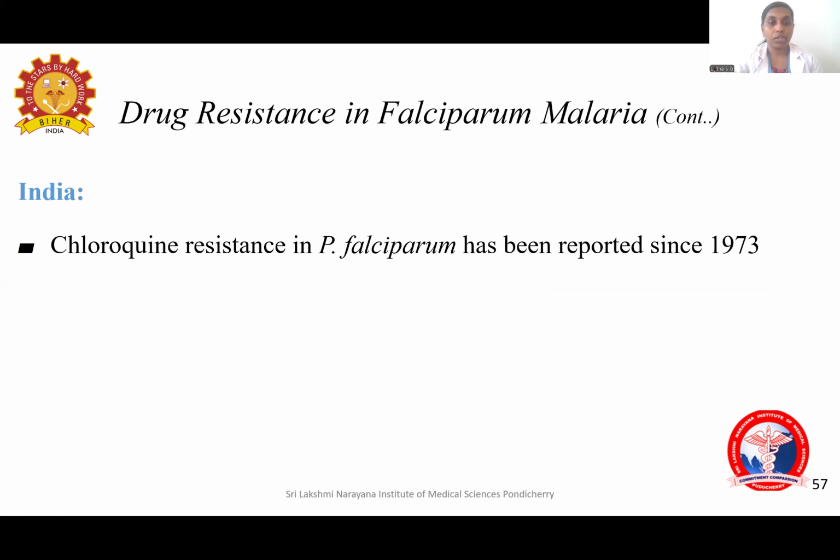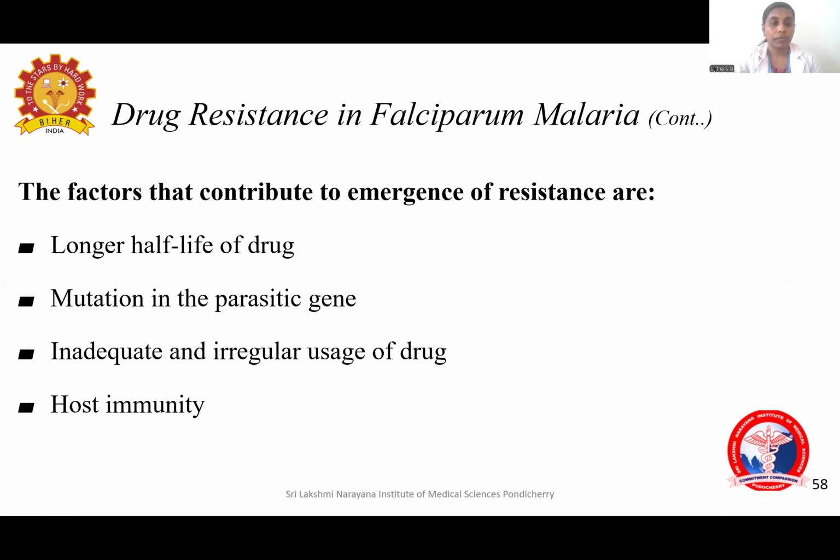In India, Plasmodium falciparum chloroquine resistance has been reported since 1973. The factors that contribute to the emergence of resistance in Plasmodium falciparum are longer half-life of the drug, mutation in the parasitic gene, inadequate and irregular usage of the drug, and host immunity. All these are factors that contribute to emergence of resistance, mainly mutation and inadequate dosage of the drug.